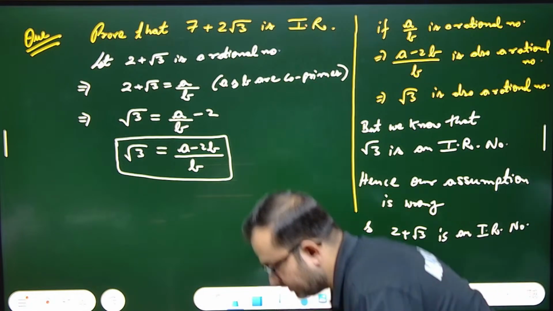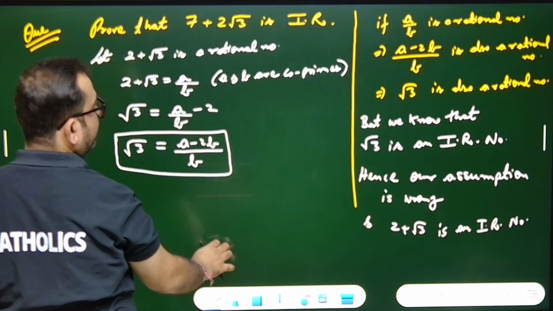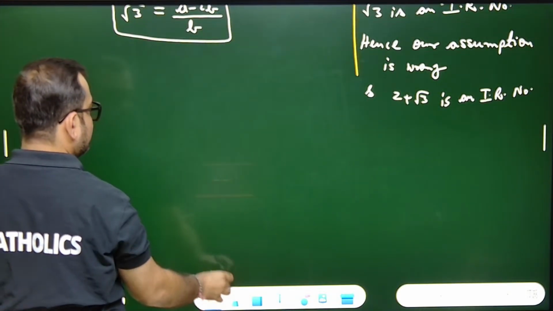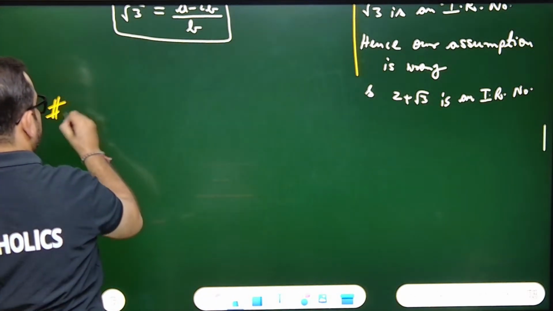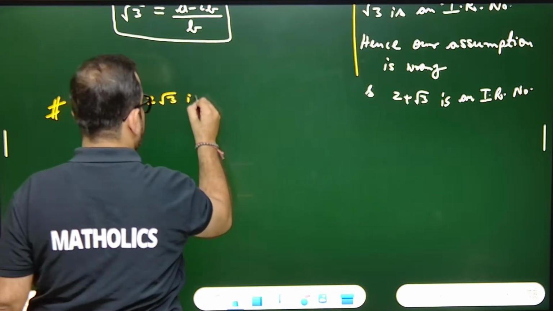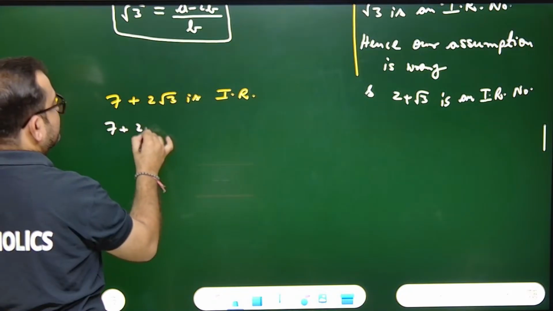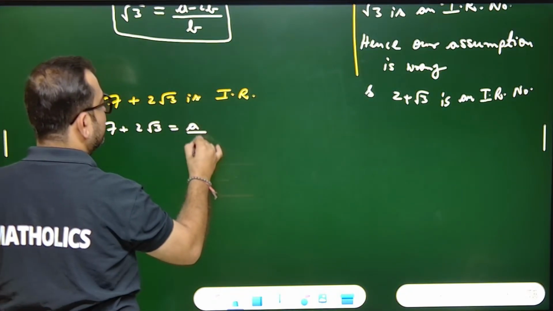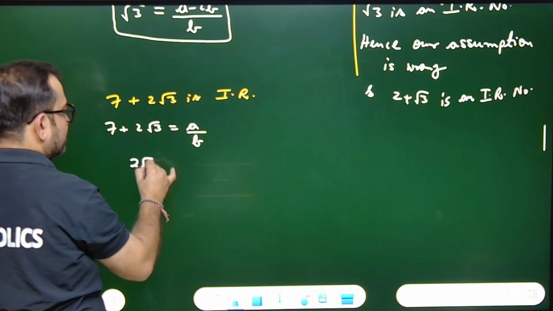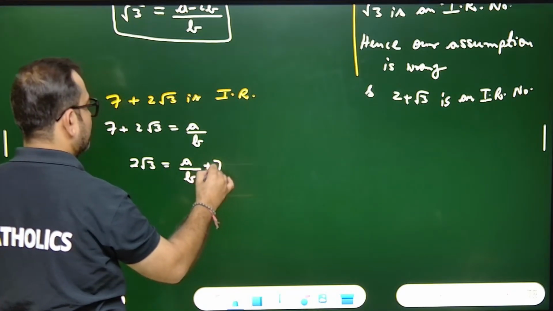Done. Okay. Now we'll prove 7 plus 2 root 3. The actual question which I wrote, that 7 plus 2 root 3 is irrational. How to prove? We'll let it be rational. So let 7 plus 2 root 3 equal a upon b. Okay, 2 root 3 at one side, it is a upon b minus 7. Yes or no?